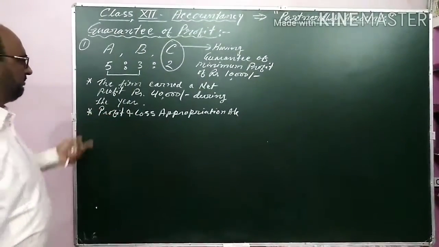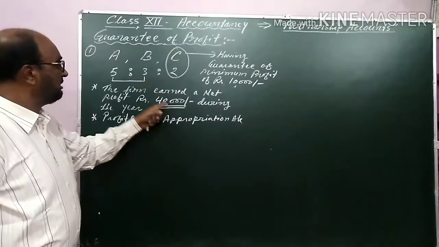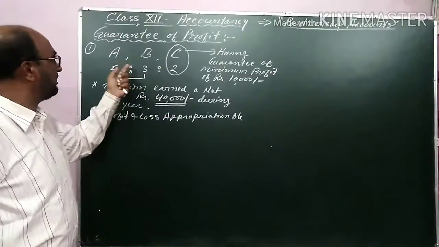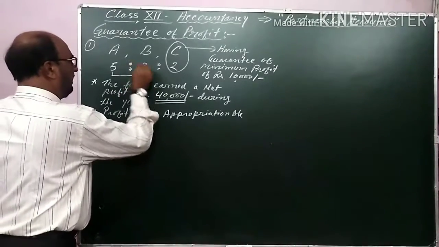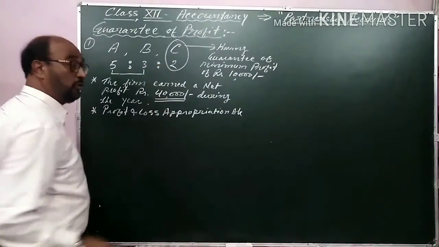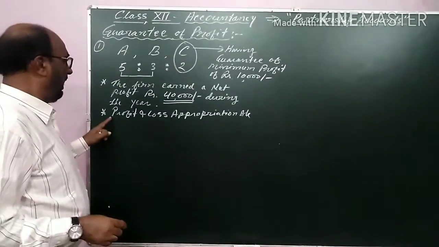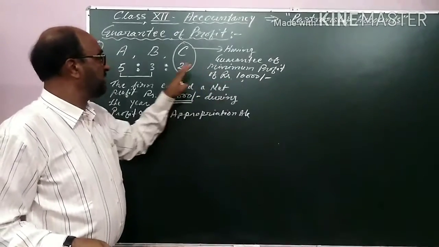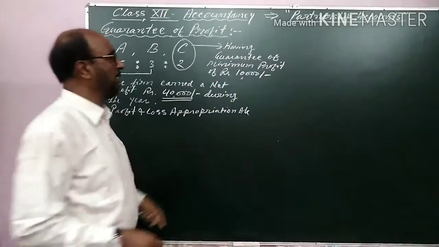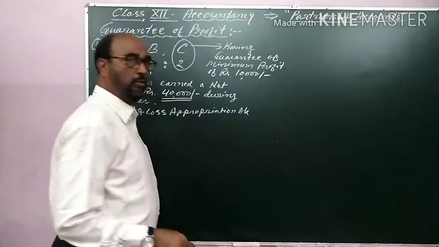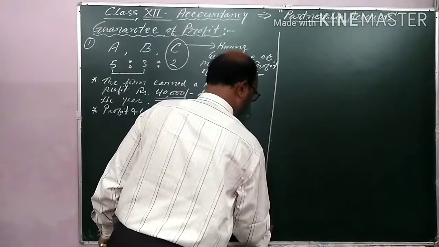So my dear, the firm has earned 40,000 during the year. This profit will be distributed among A, B and C in their normal ratio, that is 5:3:2. That I will show in the profit and loss appropriation account. And then we will see whether the share of profit is equal, less or more than the guaranteed amount. This is known as the guaranteed amount. So here I am showing you the profit and loss appropriation account.